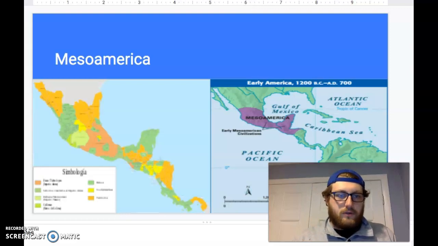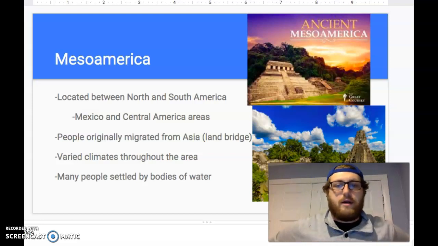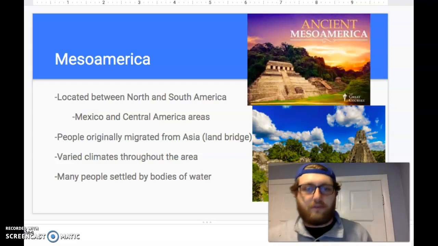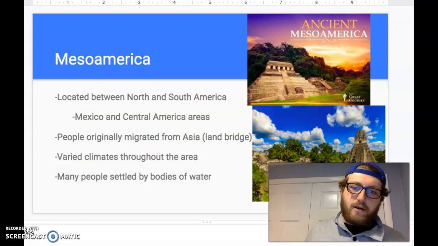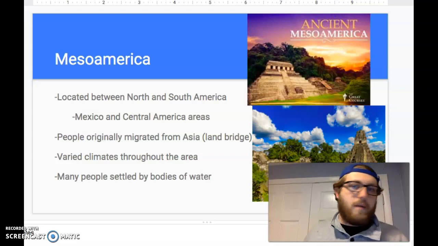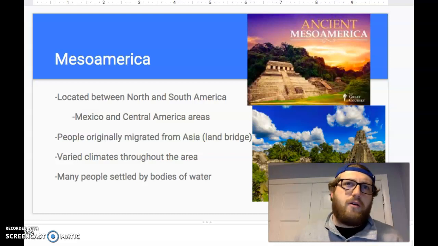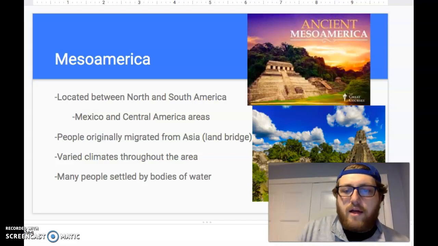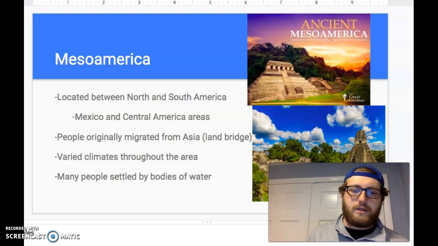All right, so where are we going to start off? Mesoamerica, located between North and South America. Like I just said, again, the land between two Americas, I guarantee you that will be a question in the future. Located between North and South America, Mexico and Central America, that's really where we're going to talk about most of these people. We do go down into South America a little bit, and briefly we'll also take a look at North America, but we're more concerned about the civilizations that developed in between the two Americas, in Mesoamerica, Central America and Mexico. That's what we're concerned about.